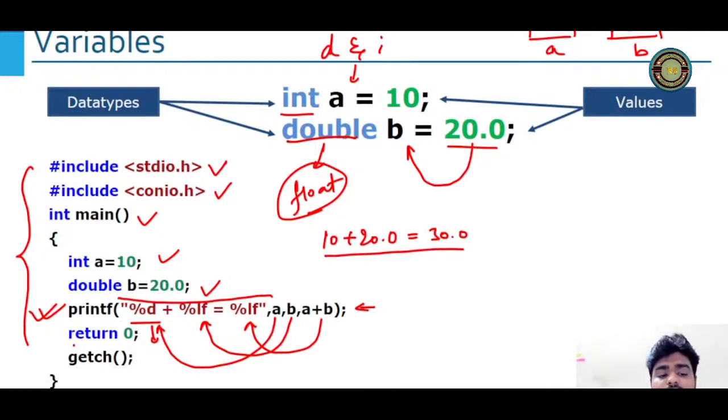See, now I'm printing return 0. Can you see why I'm doing return 0? I'm returning some value. I have written int here, I have not written void. Now you must have got what is the difference between void and int, right?